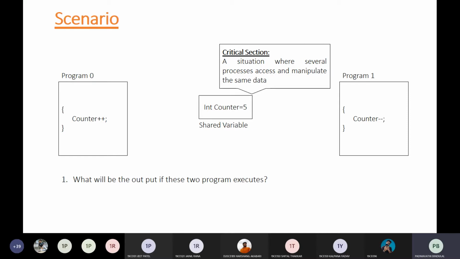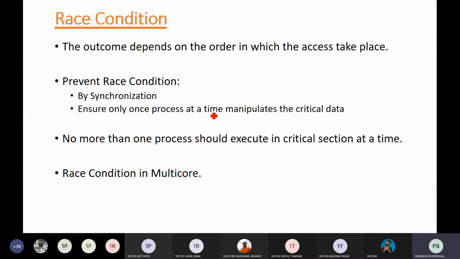Now, when processes start sharing resources, there is a problem of which particular program will share a resource first or modify it first. Two or more processes trying to execute the same part of the code at the same time, that is called a critical section, and you're not sure of the output.